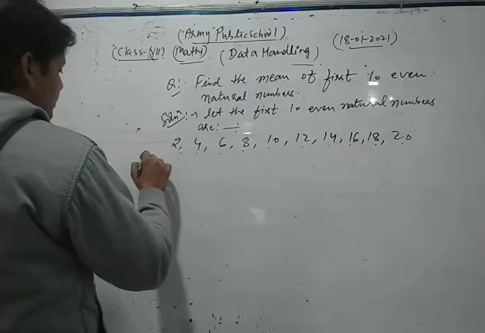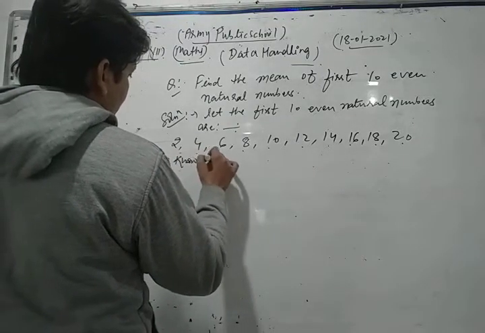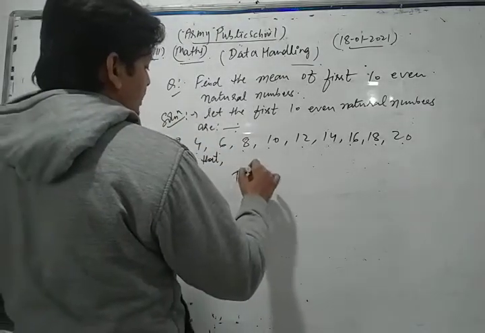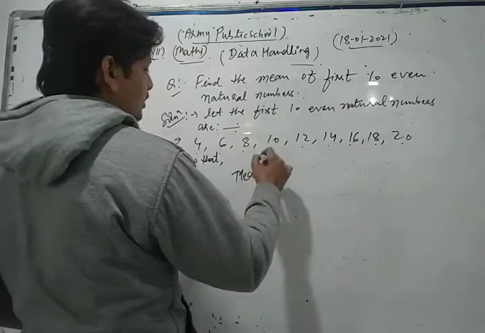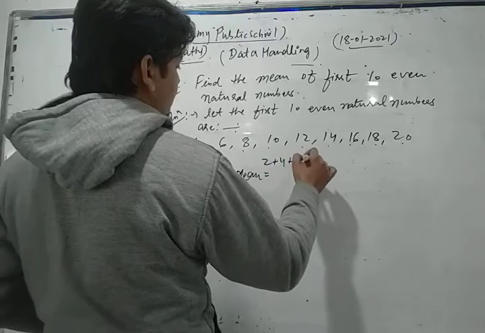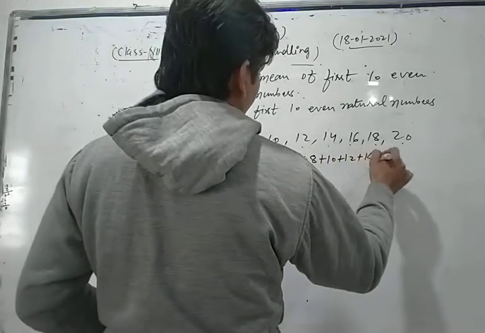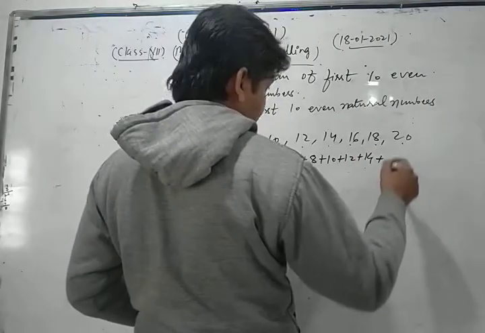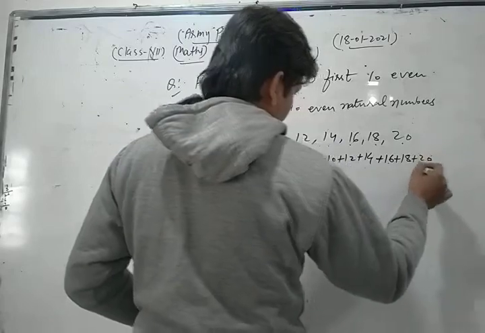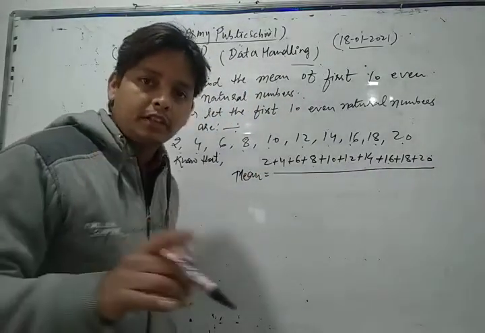Let's see. Since we know that the mean of the given data is the sum of observations divided by the number of observations. So we write 2 plus 4 plus 6 plus 8 plus 10 plus 12 plus 14 plus 16 plus 18 plus 20, divided by the number of observations. How many observations are there? This is 10. So divided by 10.